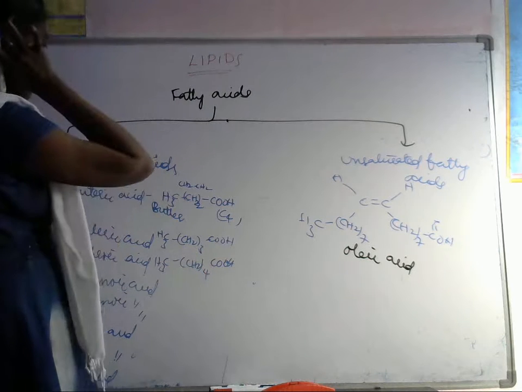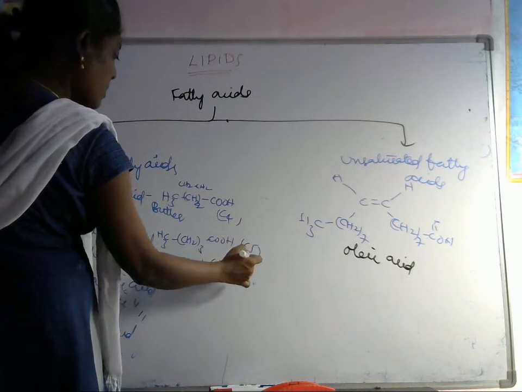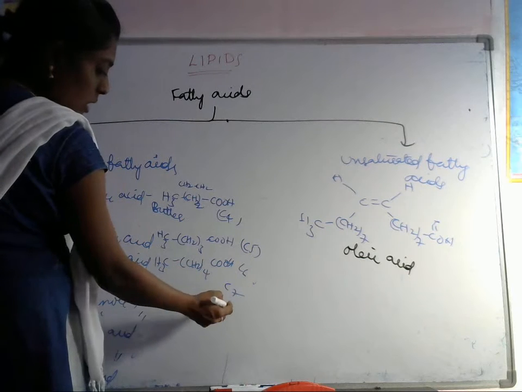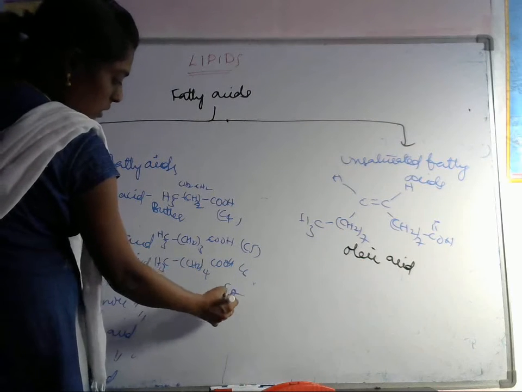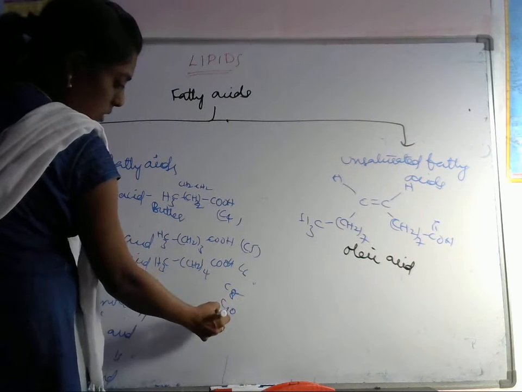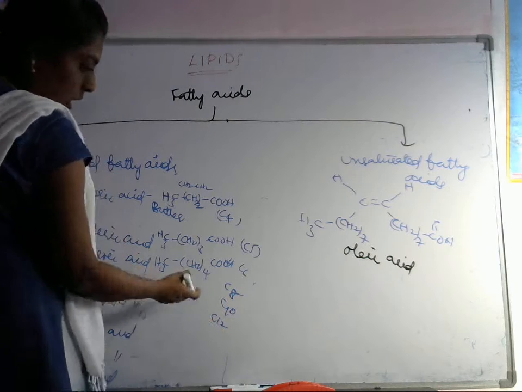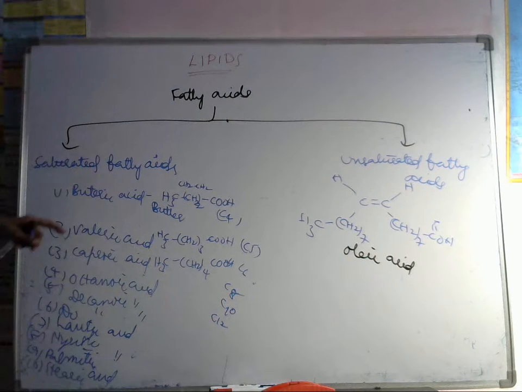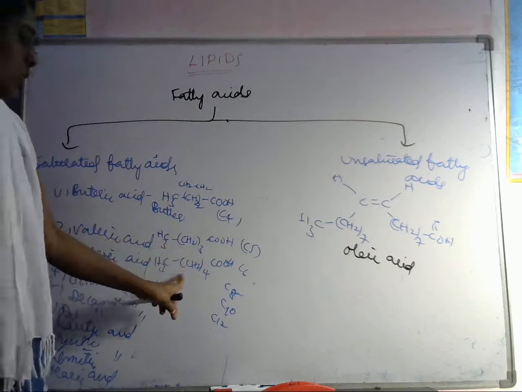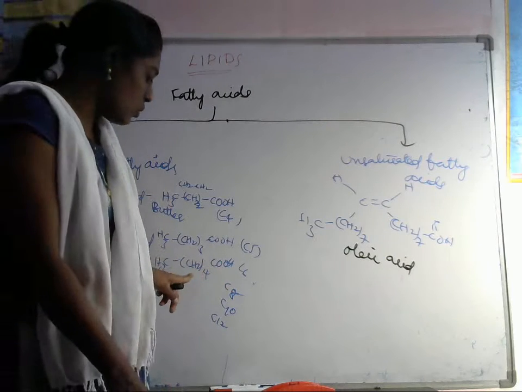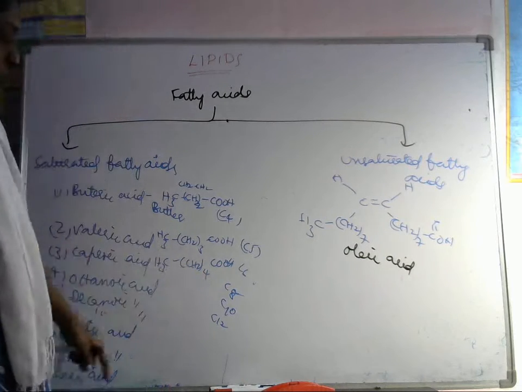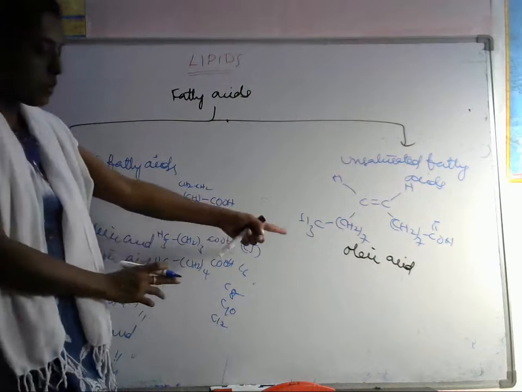So this is a C5 compound, this is C6, C7, C8, then C10, C12. If you increase this CH2 branch, we will get the next one.